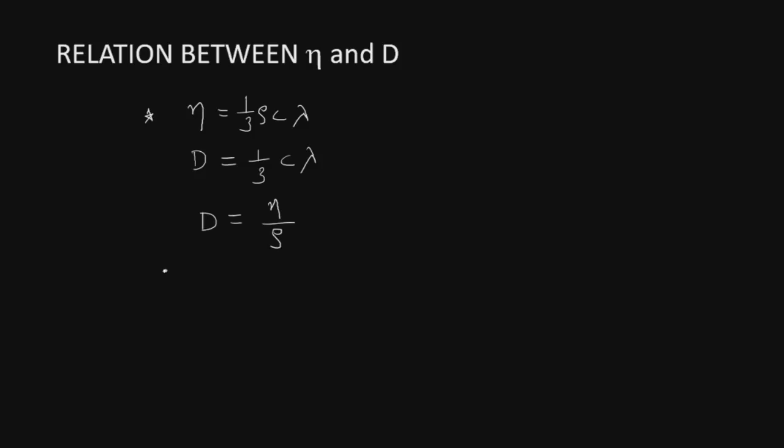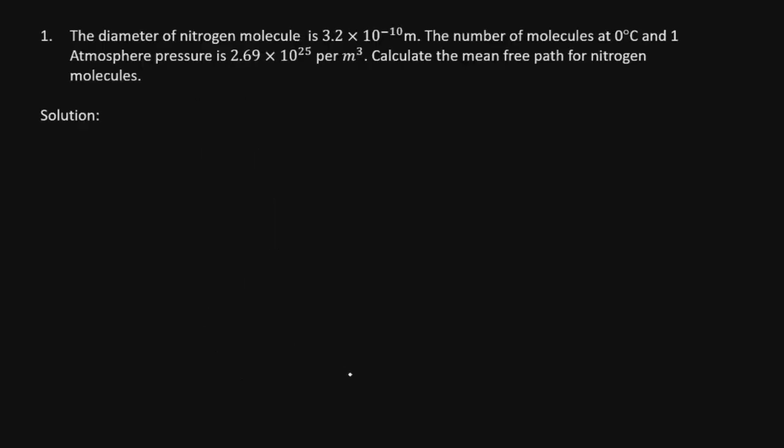Now this expression does not agree well with the experimental values for a gas, therefore a corrected formula is given. The corrected formula is D equal to f dash into eta divided by rho, where this constant f dash has a numerical value approximately equal to 1.4. So in this way we can find the relationship between eta and D. Now we'll move on to solve some numericals on this topic.